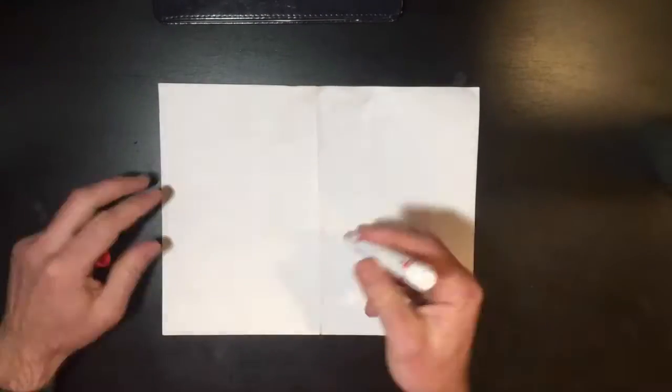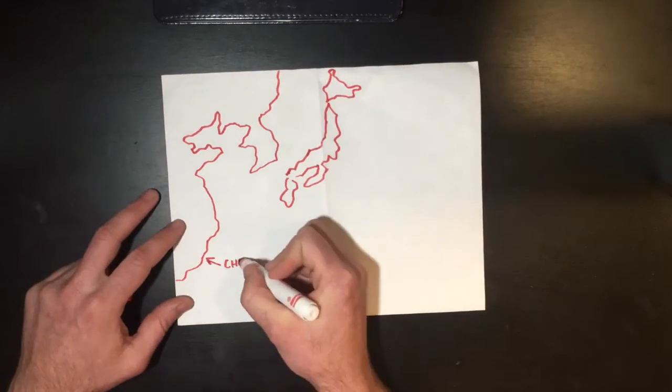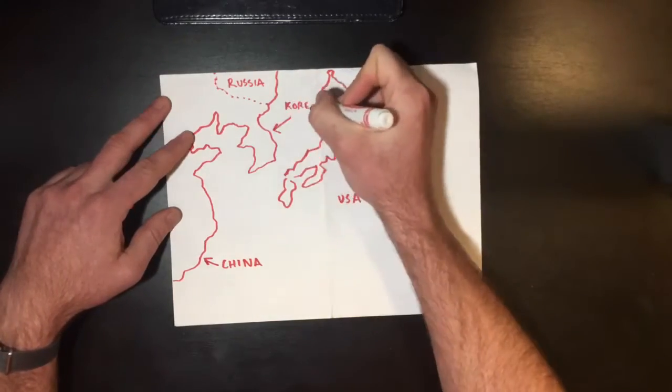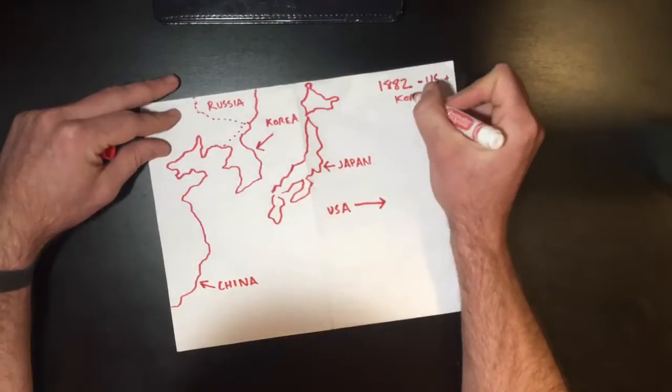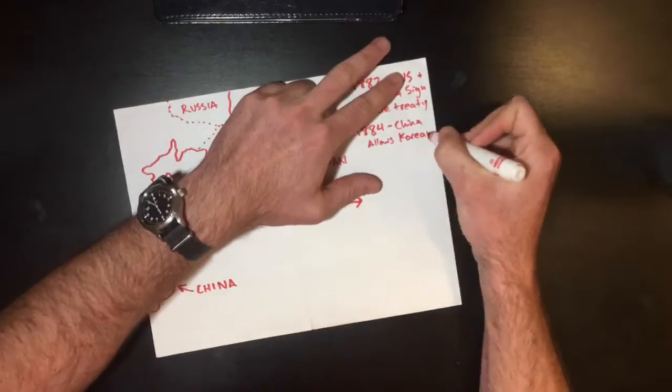If we go back to the late 19th century, you will see that Korea was a largely isolated society in Eastern Asia for hundreds of years, with its closest neighbors being China, Russia, and Japan. At the end of the 19th century, Korea's isolation slowly peeled back as trade treaties with the United States were signed and trade relations with China and Russia expanded, with Korea opening embassies in Russia.